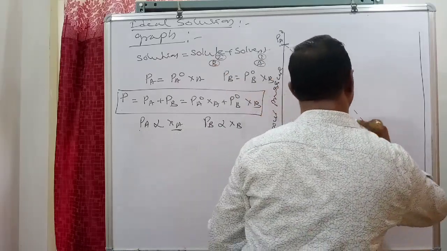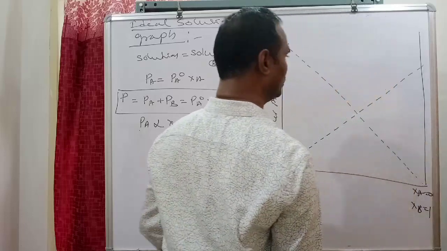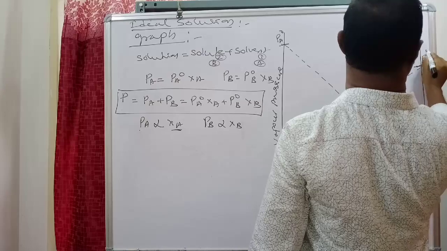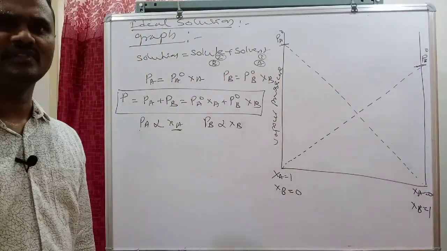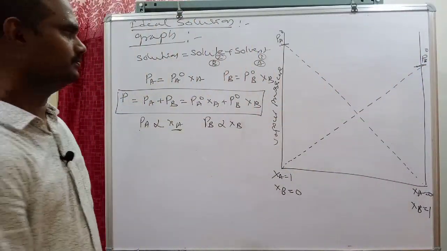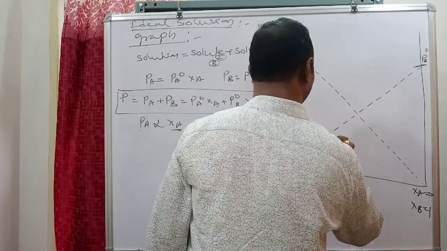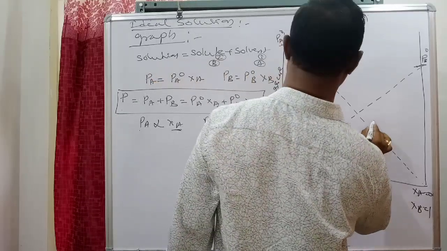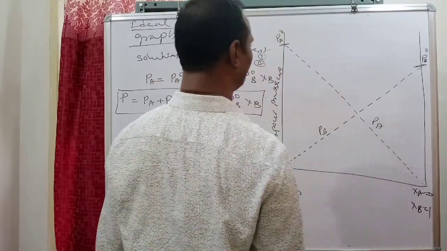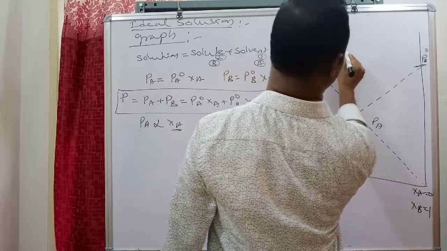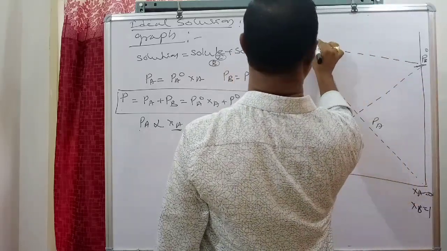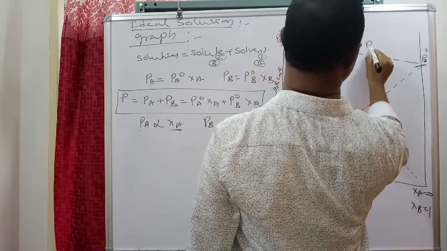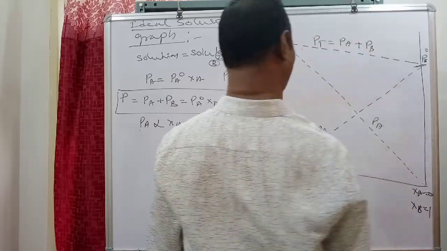This we can draw like this. Here what will happen? This is equal to P naught B. Now this is the partial vapor pressure of B, and the partial vapor pressure of A. And now if you connect like this, this is P total is equal to PA plus PB.